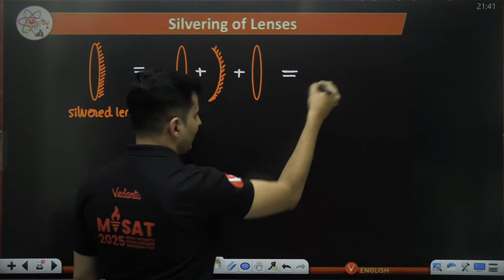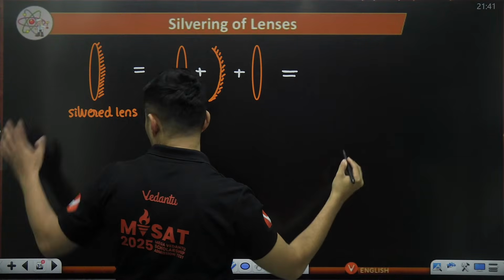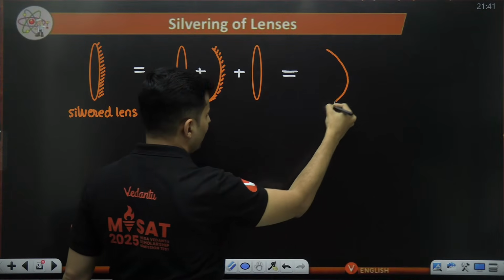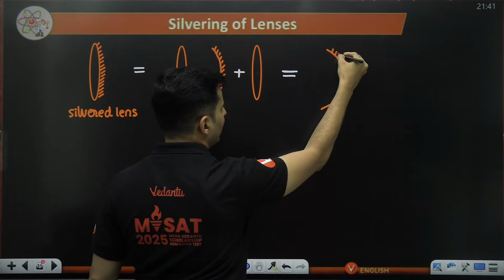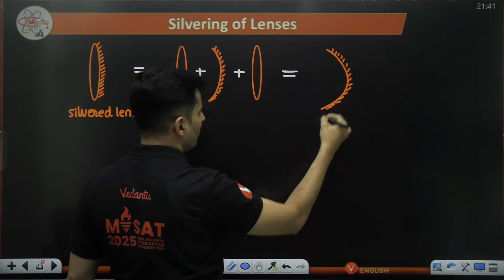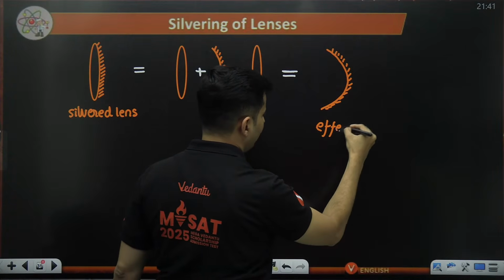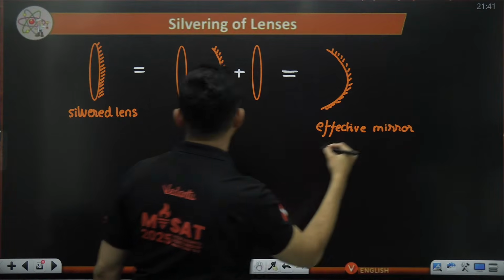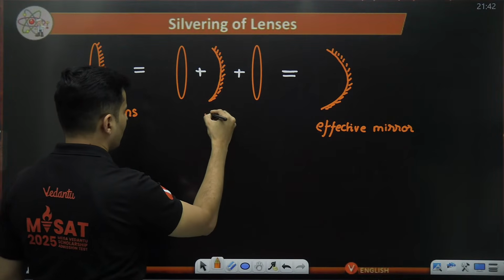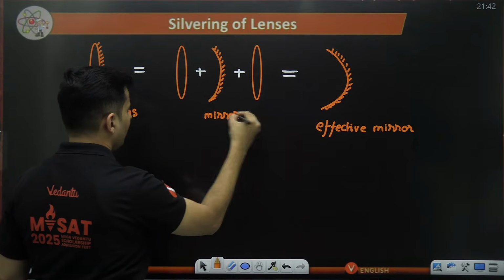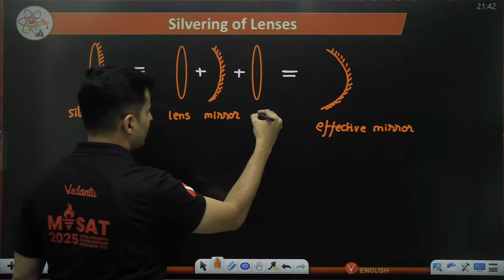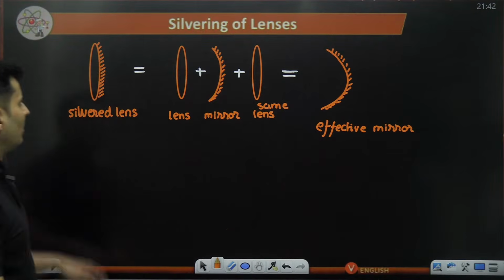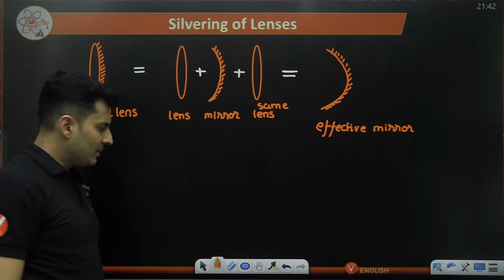This also can be effectively, like I said, at the end of the day, everything behaves like a mirror, convex or concave. So it will behave like a new mirror. I don't know what the curvature might be. So I just put a new mirror. This is your effective mirror, some kind of mirror. So this is just a mirror. This is that particular lens, that same lens again. Why am I distributing it as two lenses and a mirror?